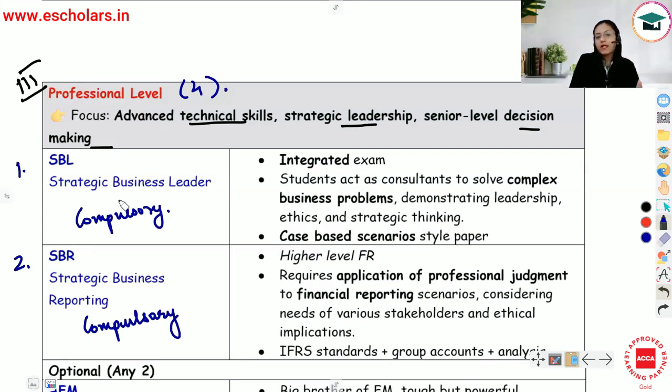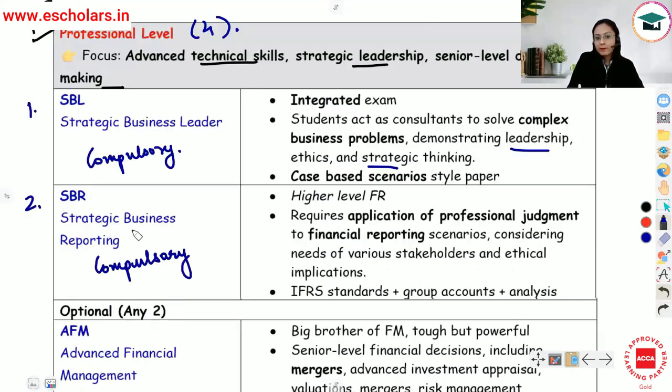Now, the first paper, that is SBL, Strategic Business Leader. So this kind of is an integrated paper which covers number of domains, number of areas. So आपने basically first level और second level पे जो भी कुछ समझा है उसको यहाँ पे integrate कर दिया गया है. This is going to prepare you for advisory roles. So you act as consultants and you're going to solve complex business problems. यहाँ पे demonstrate करना पड़ेगा आपको leadership, ethics and strategic thinking.